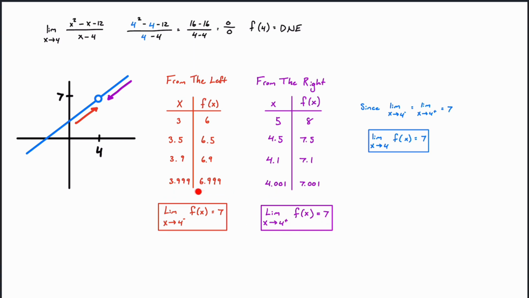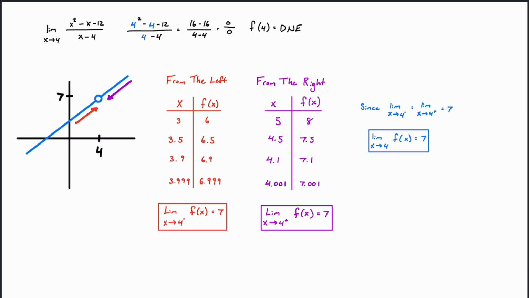Similarly, from the left, this is getting closer and closer, from the lower number, to 7. And so I can say that from the left, the limit as x approaches 4, with this little minus sign in the superscript of 4, that means from the left. So the limit as x approaches 4 from the left of f of x is equal to 7, because you can see we're getting very close to 7. We're never hitting it, but we're very close.